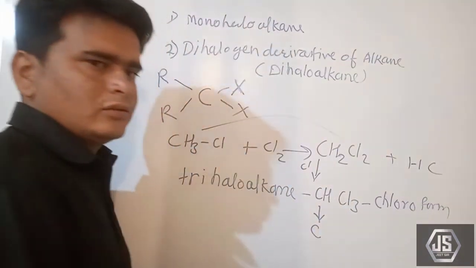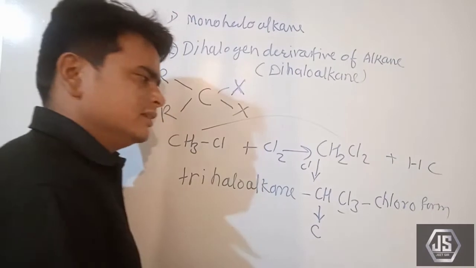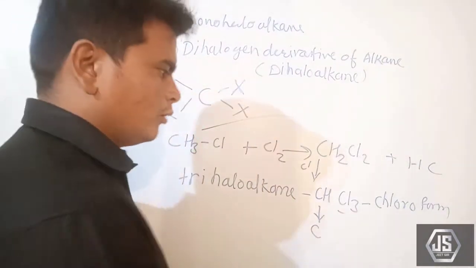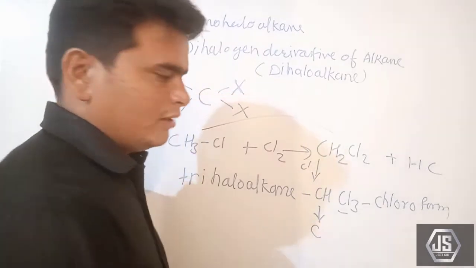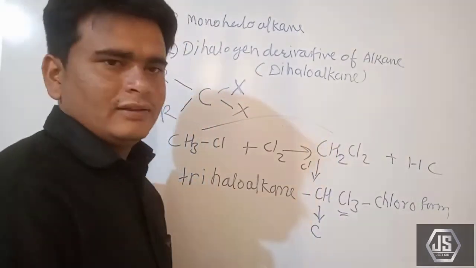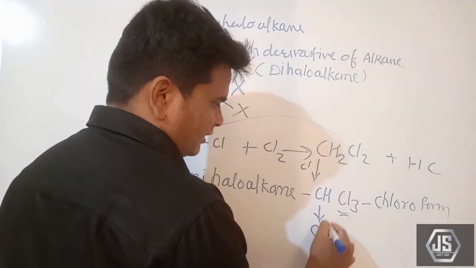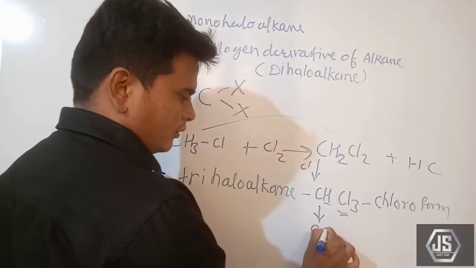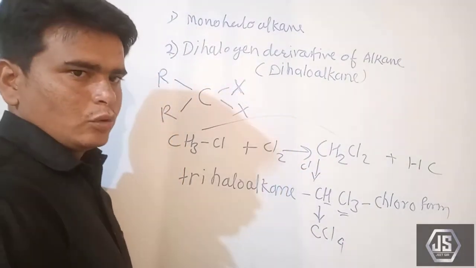It is also known as haloform. We are taking chlorine, that's why we get Cl3, which means chloroform. If you take Br, then it becomes bromoform. If you take iodine, then it forms iodoform. Here the H will be removed, and we get CCl4, carbon tetrachloride.